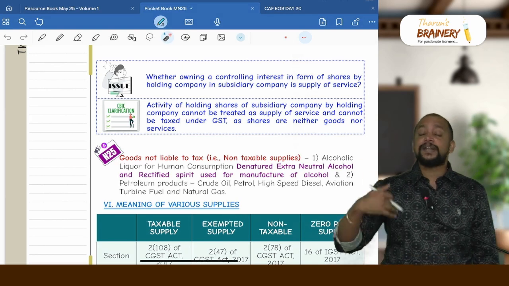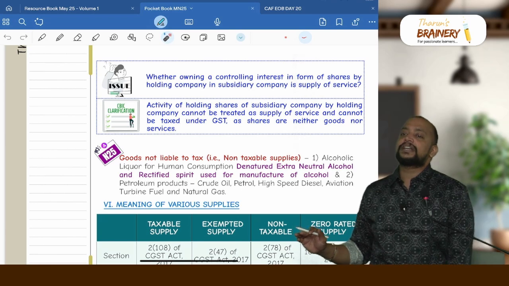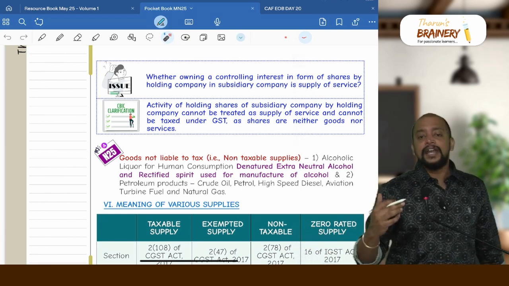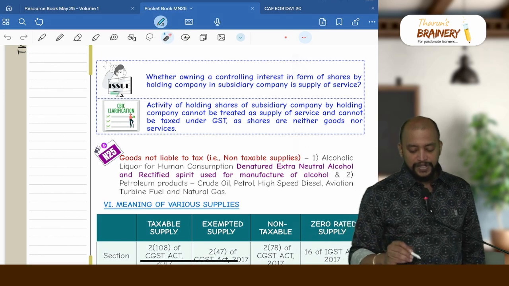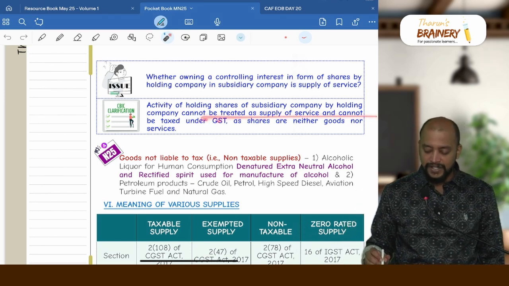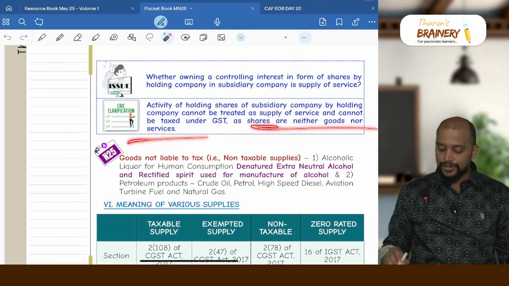Here when holding company purchase the additional shares from the subsidiary company, that transaction is not a related party transaction, because first of all shares are neither goods nor services. Activity of holding of shares of holding company by subsidiary company cannot be treated as supply of service and cannot be taxed under GST, as shares are neither goods nor services.